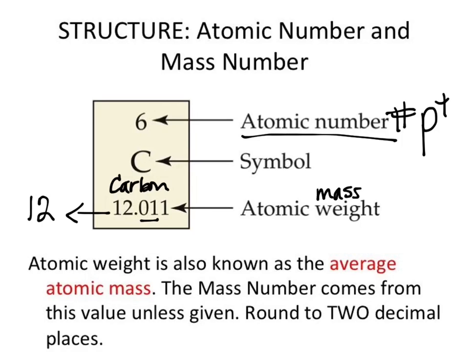Everybody good on how to read this? Yes. Since the atomic number is 6 and that's how many protons, is that how many electrons there are too? Yes, good question. Since the atomic number is 6, that's how many protons it has. That is how many electrons it has in this case too.